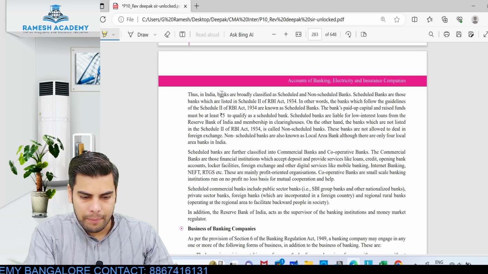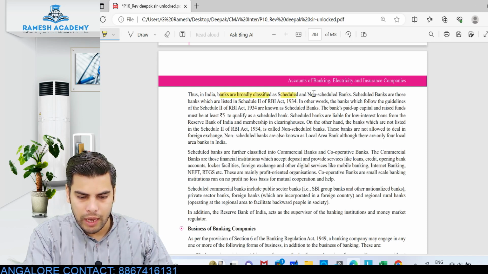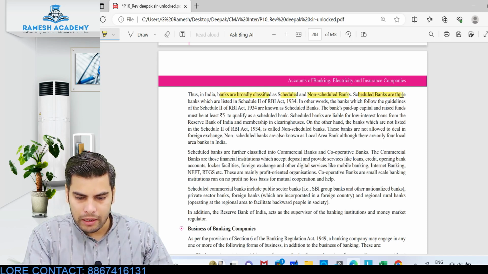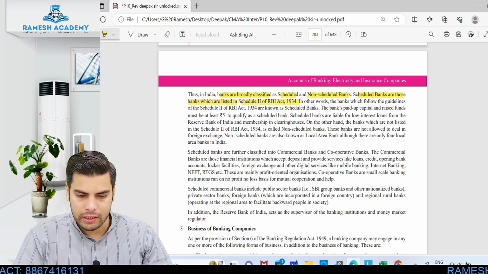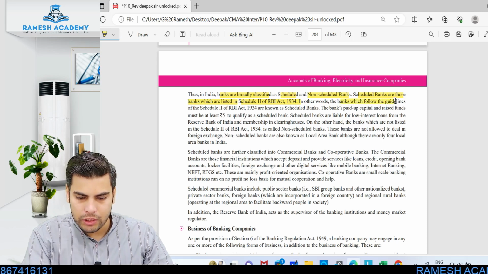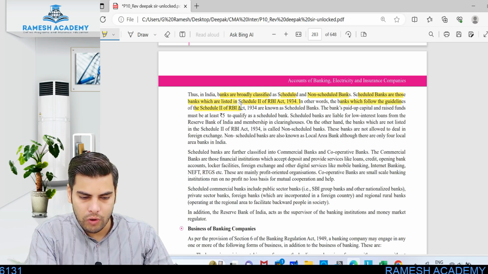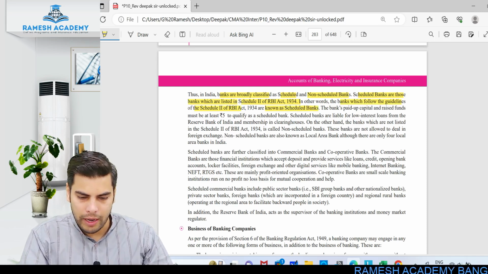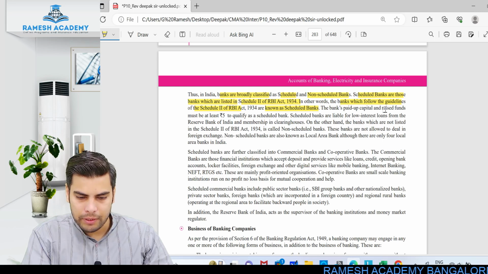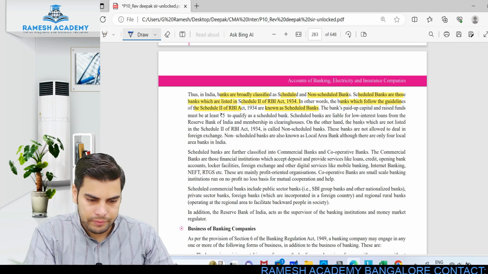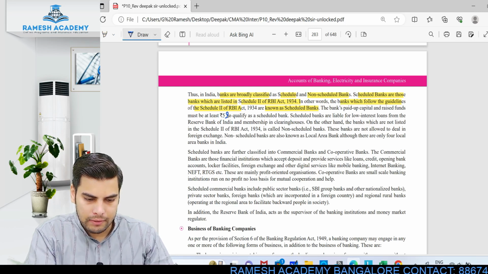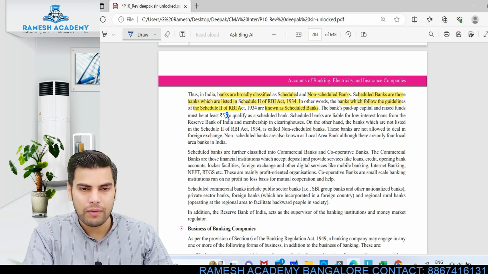Thus, in India, banks are broadly classified into scheduled and non-scheduled bank. Scheduled banks are those banks which are listed in the Schedule 2 of Reserve Bank of India Act 1934. In other words, the banks which follow the guidelines of Schedule 2 of RBI are known as scheduled banks. Okay, the bank's paid up capital and raised fund must be at least 5. It is actually 5 lakh. Just make it as 5 lakh. Okay, it is not 5 rupees, it is 5 lakh.